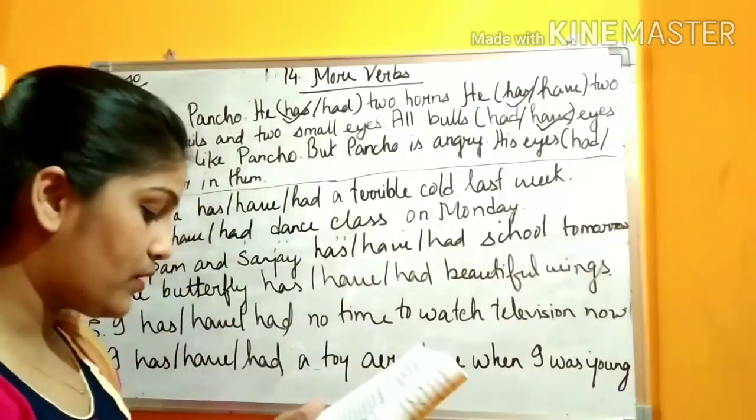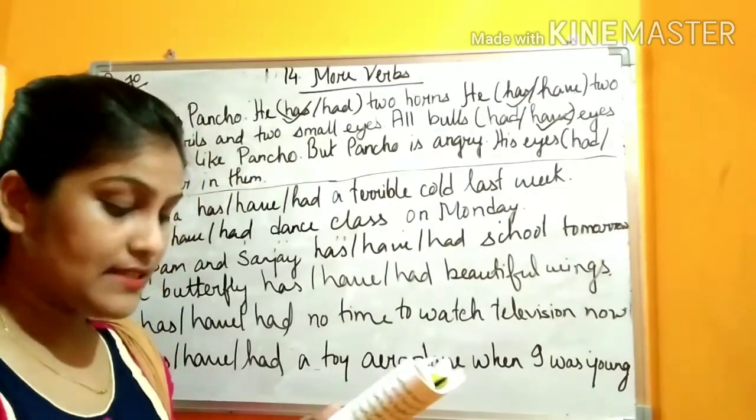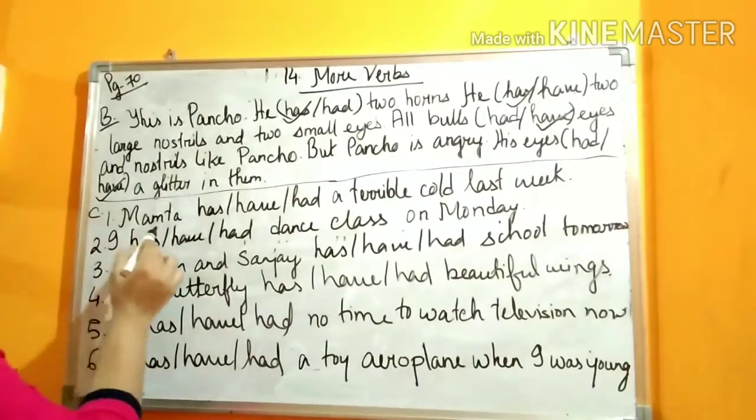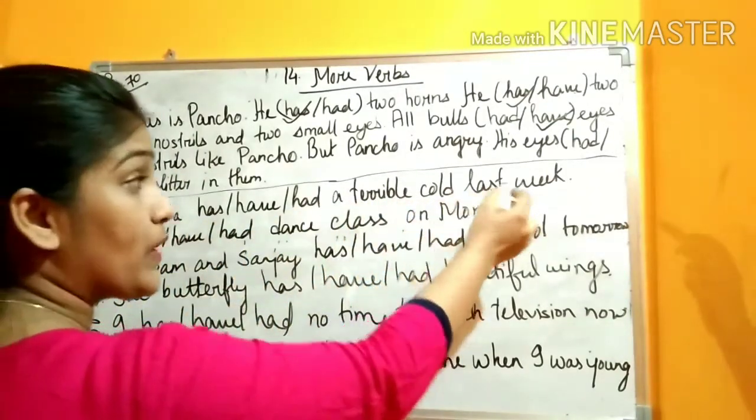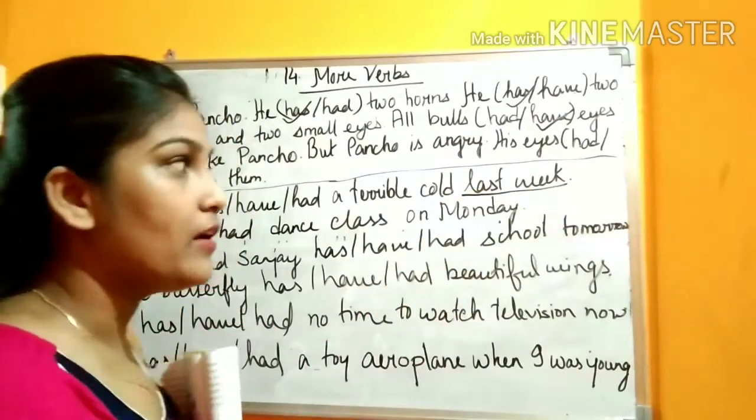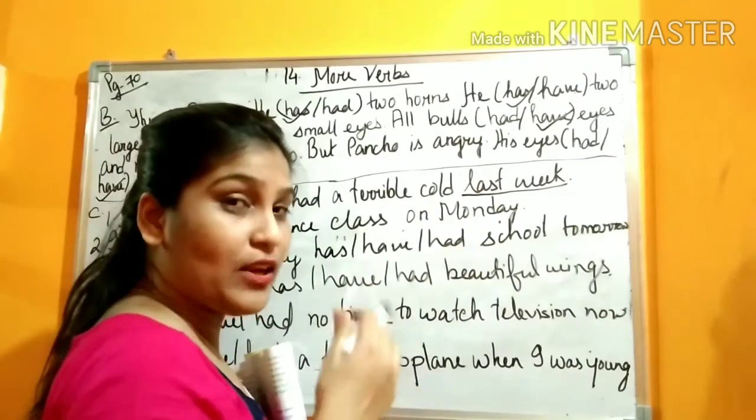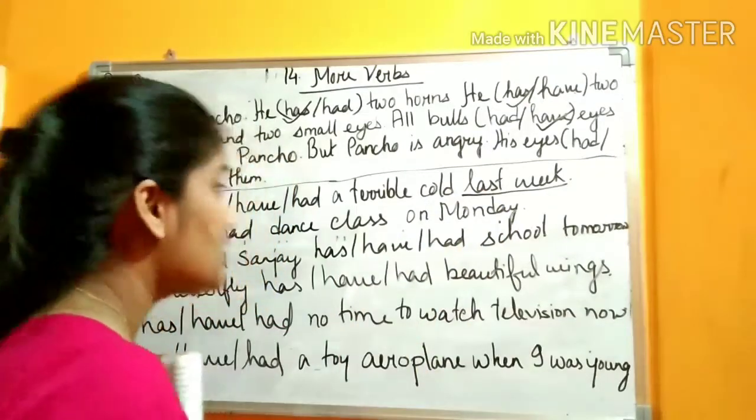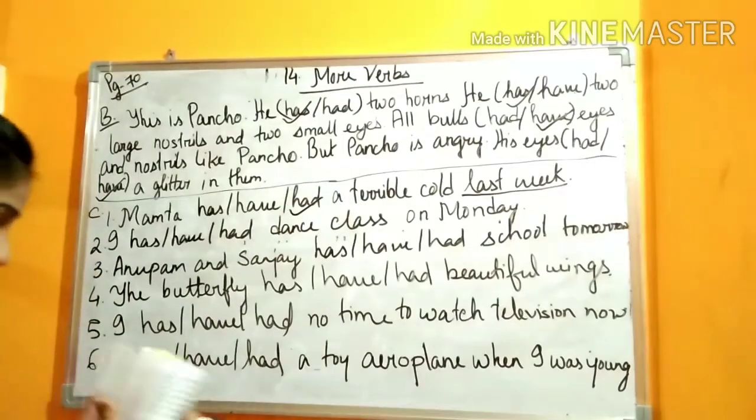Alright. Now, question number C. Tick the correct option for each sentence. Number 1. Mamta had a terrible cold last week. Last week. So from here you can understand that it is what? Past. It already happened. Yes. So you have to use what? Had. Okay. So just tick mark.